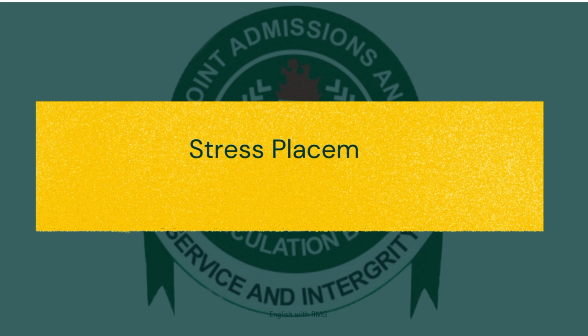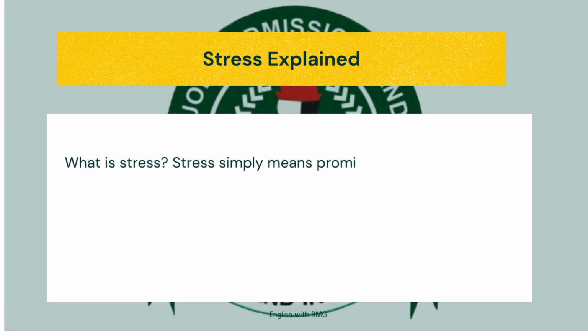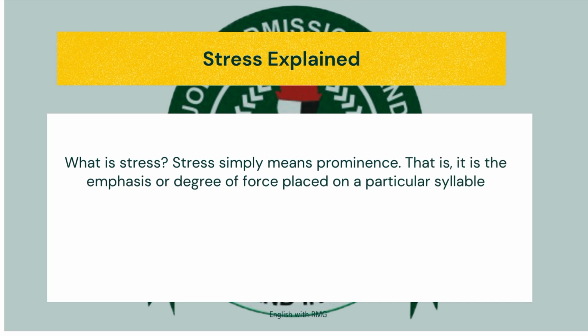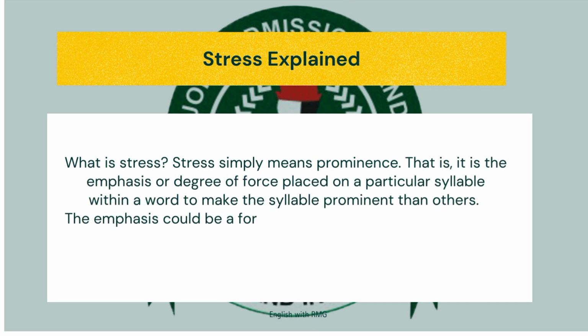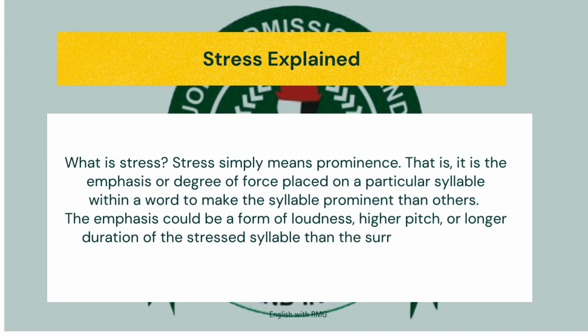So now let's move on to the next topic, which is stress placement. That is how to place stress on a syllable in a word. Before we move on, what is stress itself? Stress simply means prominence. That is, it is the emphasis or degree of force placed on a particular syllable within a word to make that syllable more prominent than others. What do I mean by prominent? That is, that particular syllable is clearer than others.